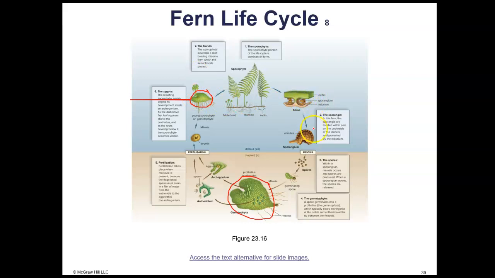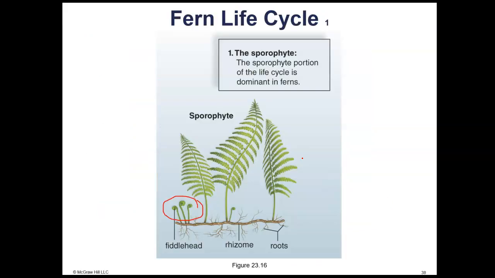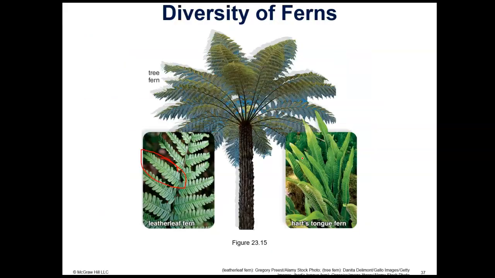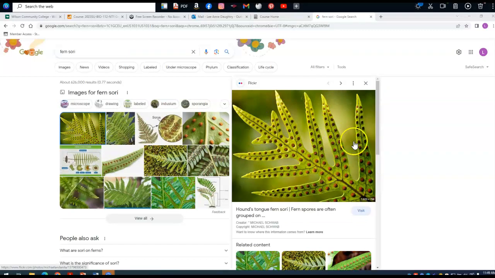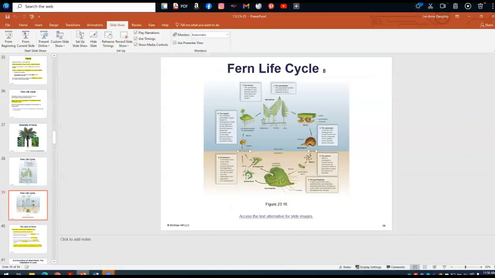The sori are like little brown dots on the underside of the fern fronds. Inside of them are the spores, and they'll burst open and release the spores. I was going to see, they don't show any good pictures of spores. Give me a minute. If you look here, this is a picture of the underside of a fern frond, and you can see these round brown dots on the underside, and those contain the spores. These are what we call sori. Okay, going back to our notes.